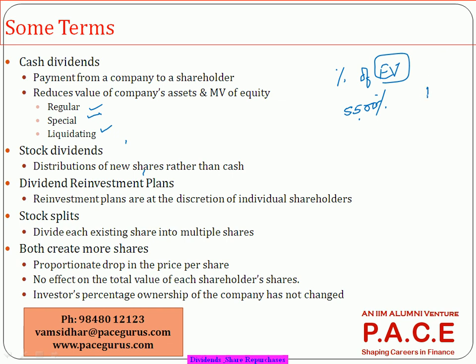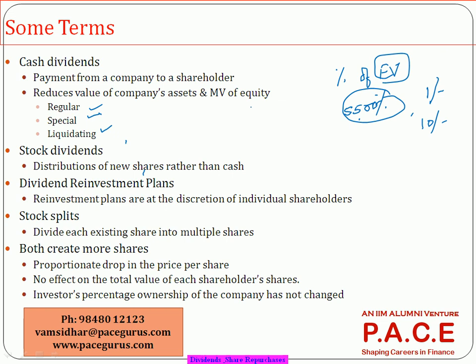If the face value of the share is, let's say, 1 rupee, there are some shares whose face value is 1 rupee. There are some shares whose face value is 10 rupees. Like that, you will find different shares have different amounts of face value. So when we talk about dividend, they'll simply say we are giving this time 5,500% in the form of dividend, or we are declaring a 40% dividend. It's not 40% of the profits given as dividend. That's a very common wrong notion among people. It's not 40% of the profit given as dividend.